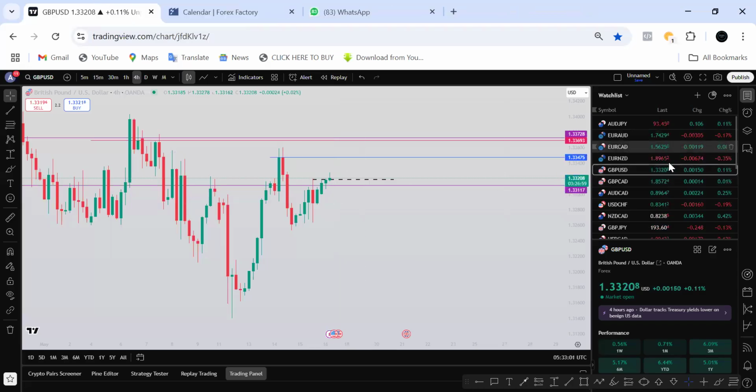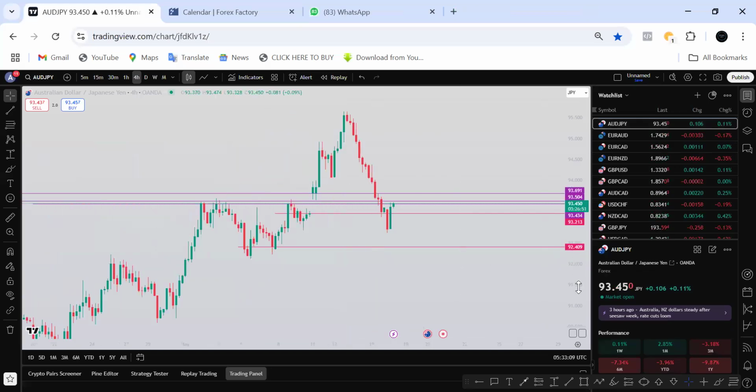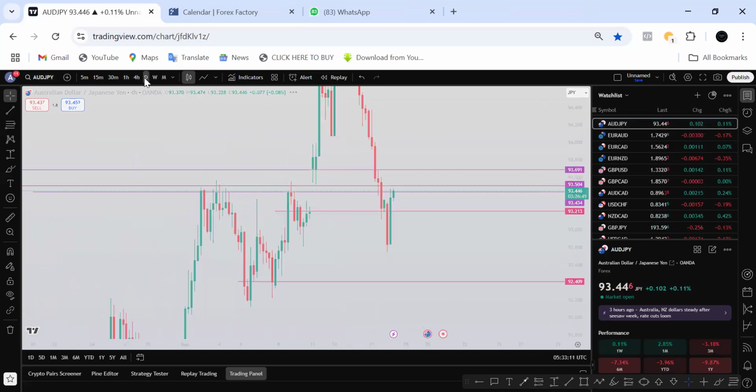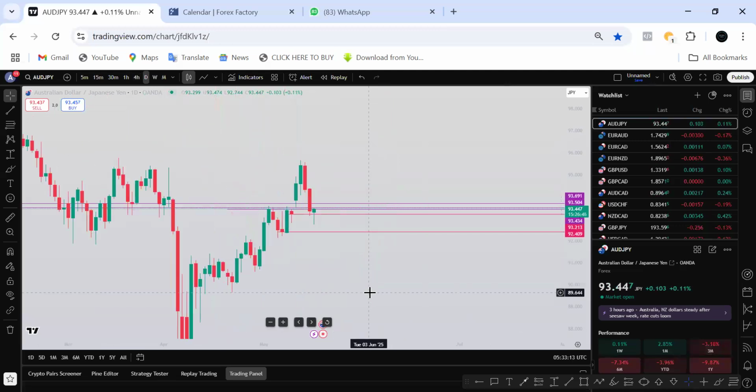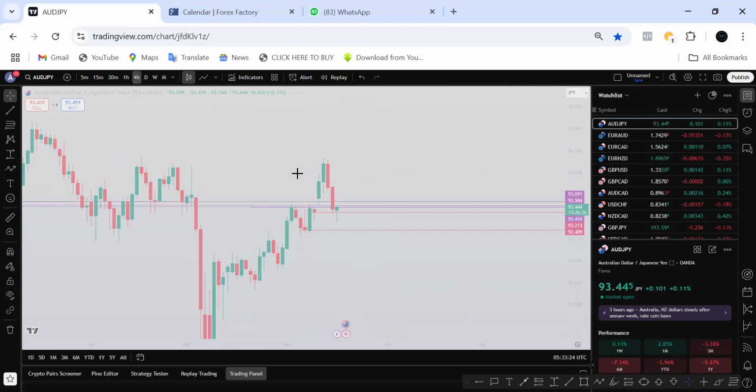The currency pair having a high chance of playing out this morning is AUD JPY. AUD JPY is on top of my watch list. Looking at the daily time frame on AUD JPY, the market at this point is in an uptrend and it has pulled back over here. The daily time frame is an uptrend at this point.